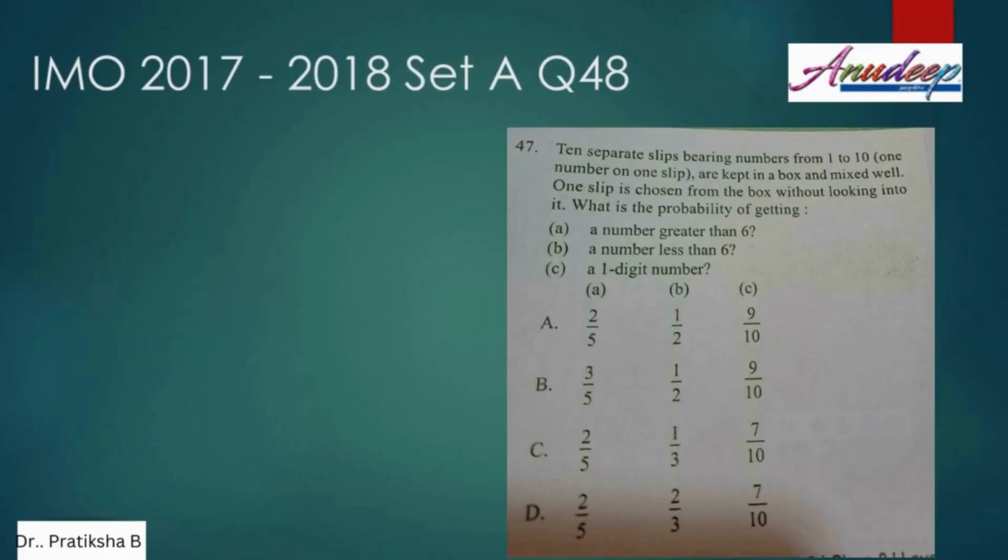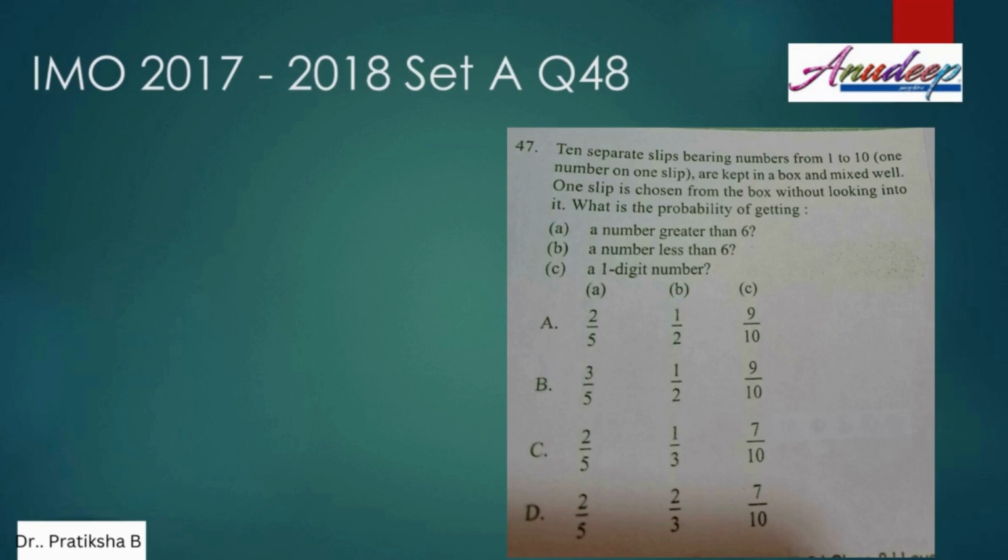Let us now solve the question from the IMO 1718 Set A exam. The question says 10 separate slips bearing the numbers from 1 to 10 are kept in a box and mixed well. One slip is chosen from the box without looking into it. What is the probability of getting a number greater than 6, a number less than 6, and a one digit number?